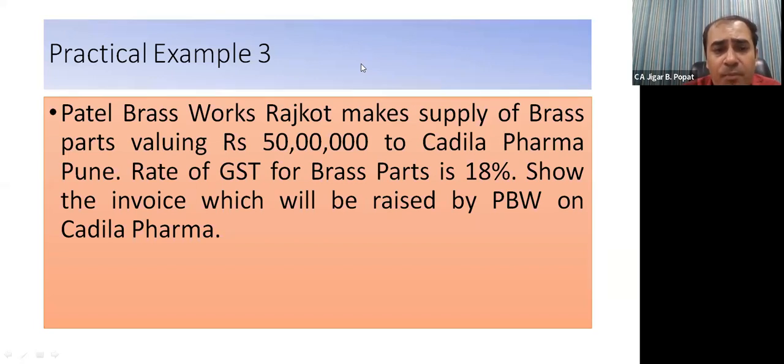So I think all of you are now pretty clear about the basic examples: who happens to be supplier, who is recipient, what is outward supply, what is inward supply, what is output tax, what is input tax, what is interstate supply, and what is intrastate supply. I think these concepts are now clear.